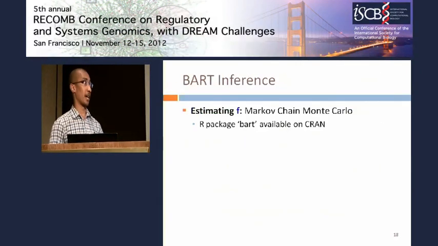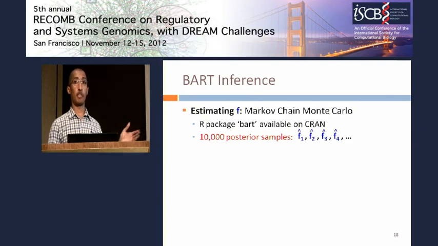Okay, so now we have a prior, and our goal is to infer the posterior under that prior. We use a standard BART package that's available on the Comprehensive R Archive Network. It's called BART, and it uses Markov chain Monte Carlo to draw samples from the posterior distribution over F. In our method, we draw 10,000 posterior samples. We'll call them F hat 1, F hat 2, etc.